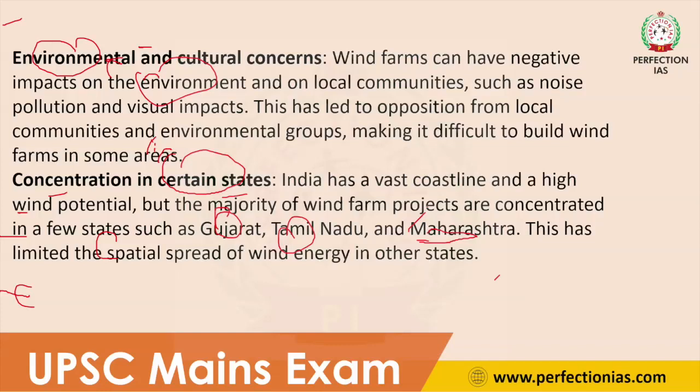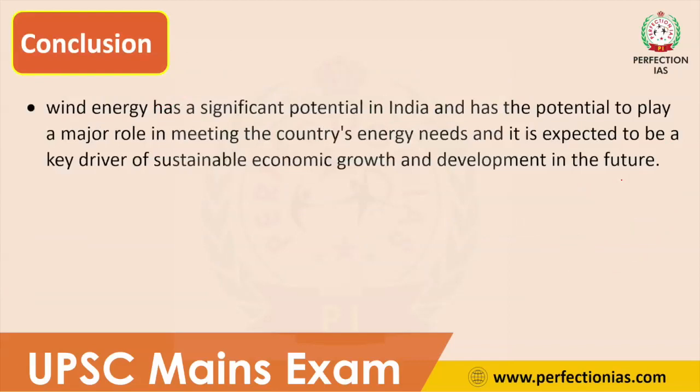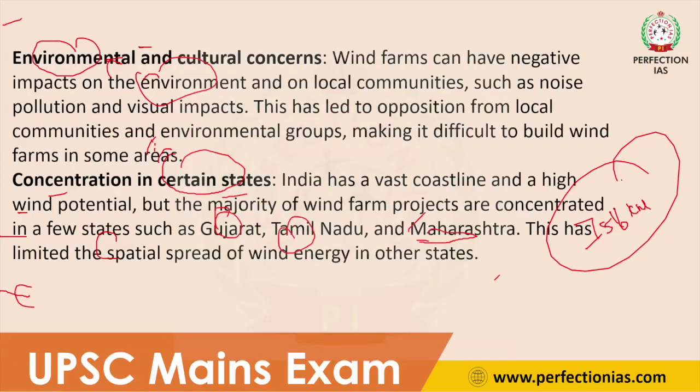Even though India contains 7,516 kilometers of coastline, only a few coastal states like Gujarat, Tamil Nadu, and Maharashtra are concentrating more on wind power. So these were the major reasons for the limited spatial spread of windmills.